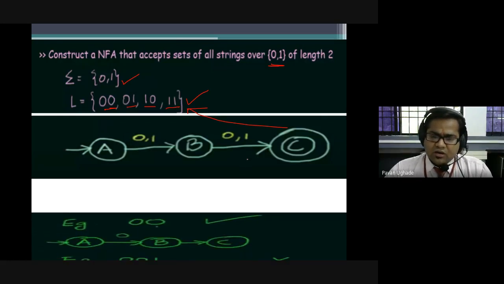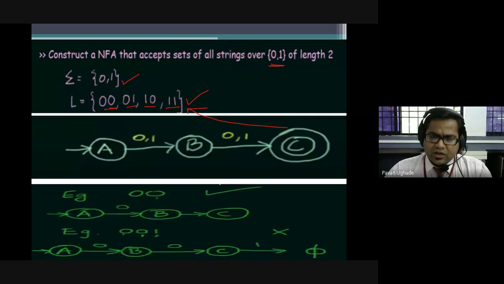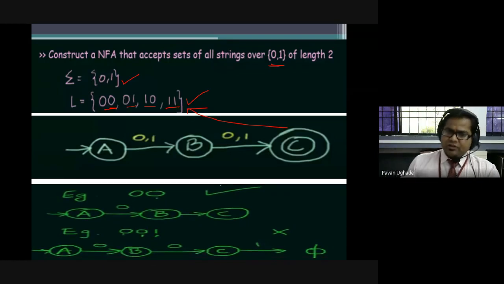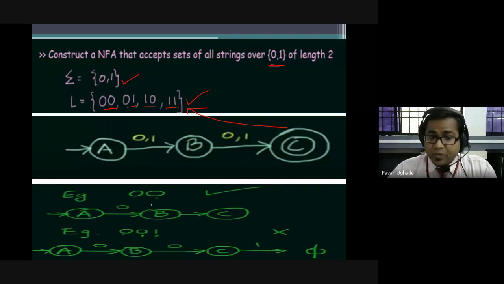I'll give you some examples of valid as well as invalid strings. We know 00 is a valid string. From A, if I process 0, it goes to B. Then another 0, and it reaches C, which is your final state, so it is going to be accepted.